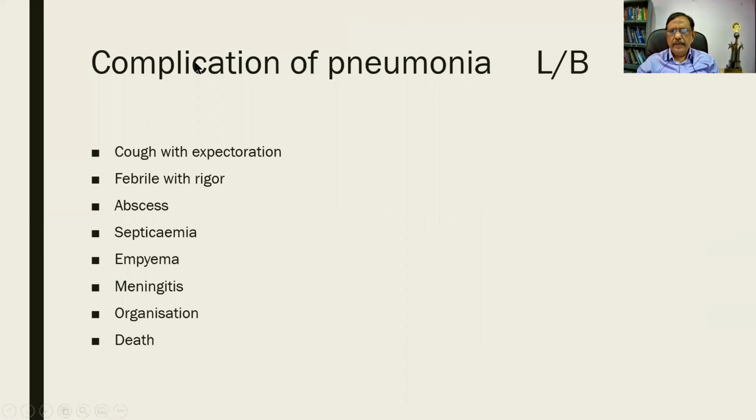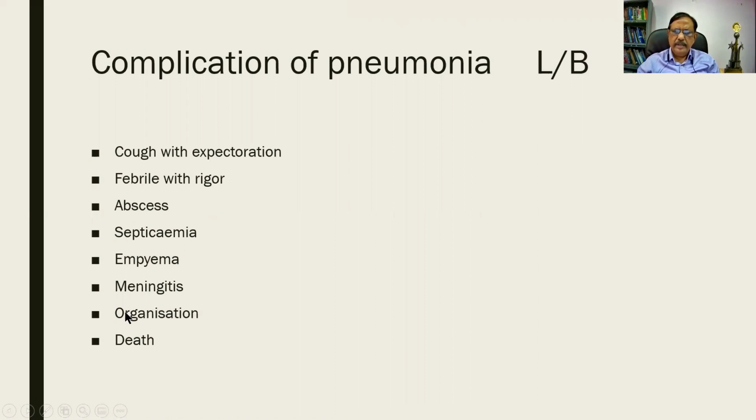Now, what are the complications of pneumonia in general? There is a cough with expectoration. Patient has fever with rigor. Sometimes it can result in a localized abscess. Spread of infection through the blood can lead to a septicemia. Spread to the thoracic cage can lead to an empyema. Meningitis is one of the important complications.